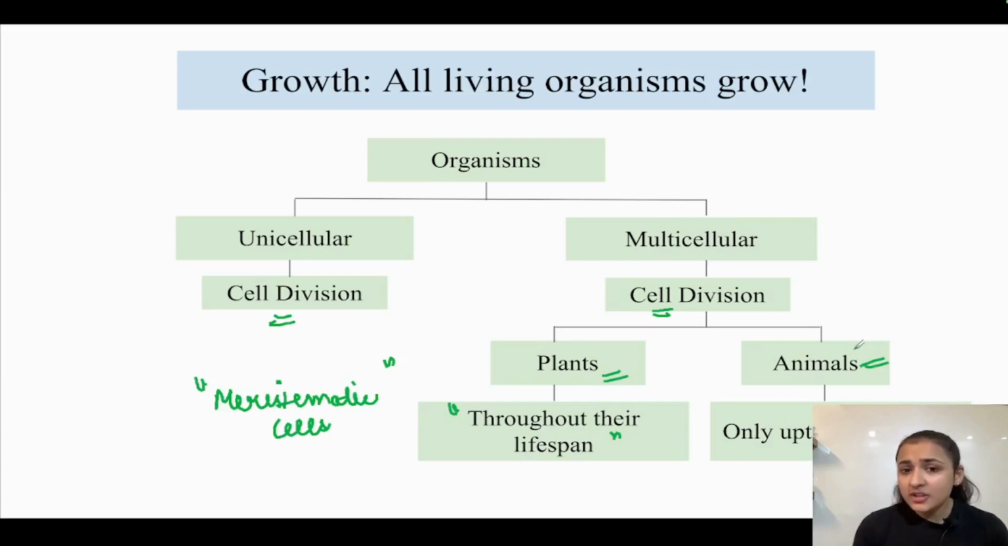But that does not mean that cell division is completely absent in animals. Whenever the animal gets injured or some cells are lost due to that injury, cell division is required in such cases in order to replace those lost cells. Okay, so in such cases, cell division will take place in animals. Okay, now moving on.